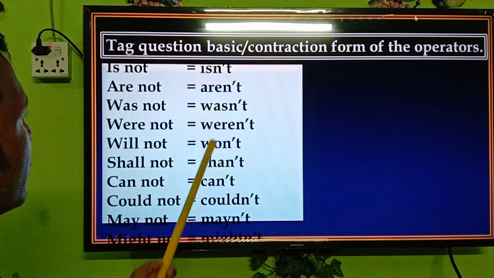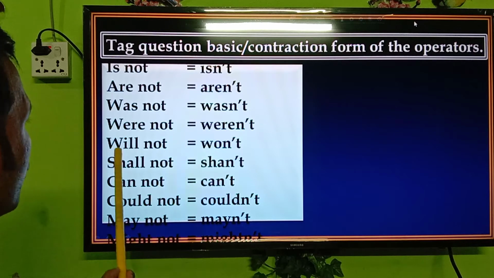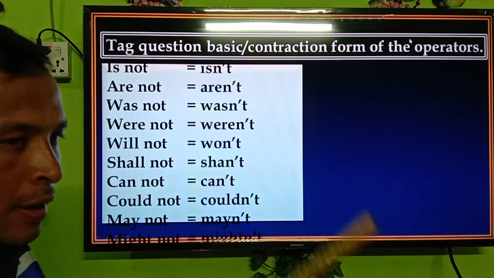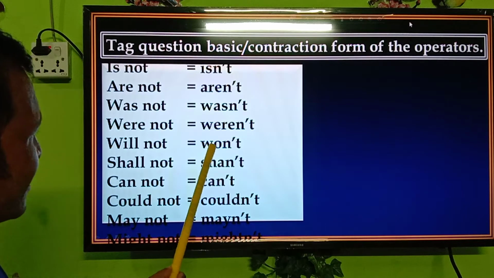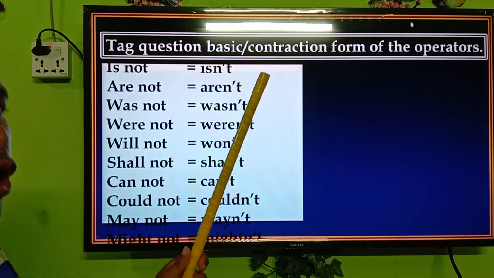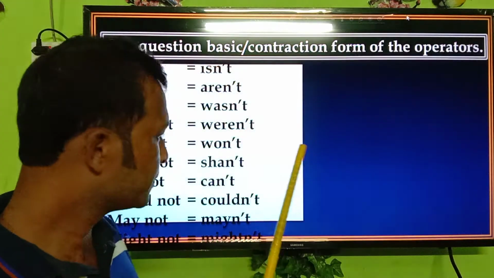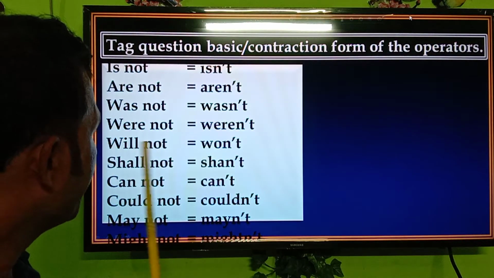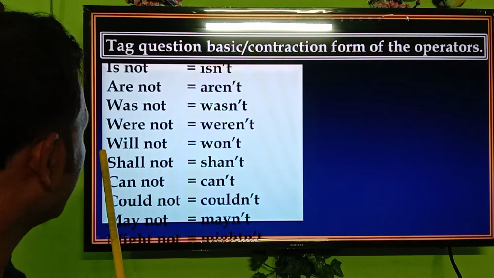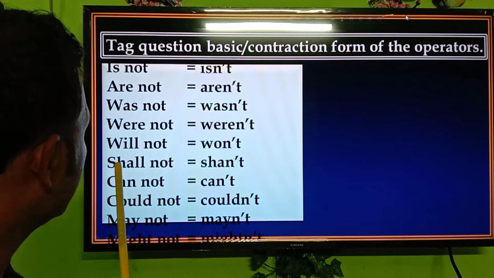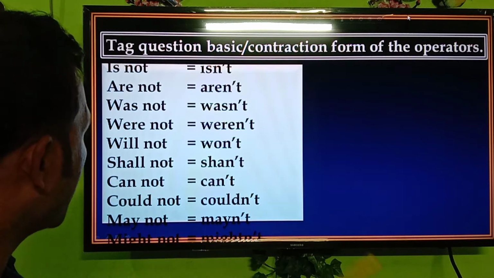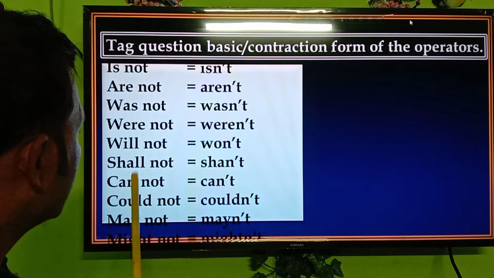It is different from others. Will not, won't. Please look very carefully. Shall not, shan't. I repeat again. Shall not, shan't. Cannot, can't.